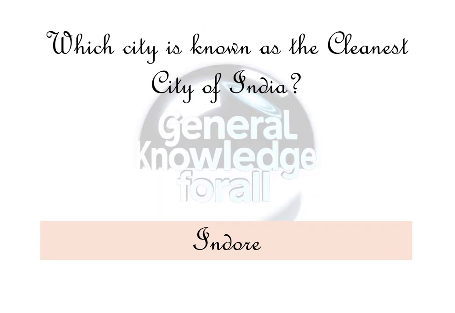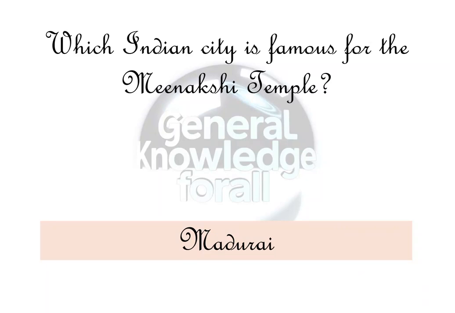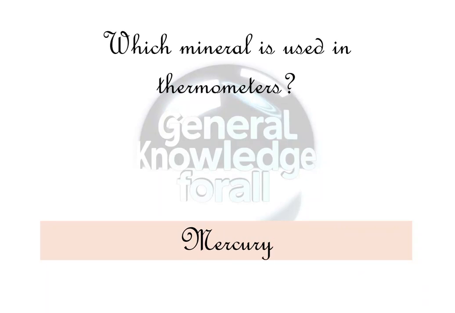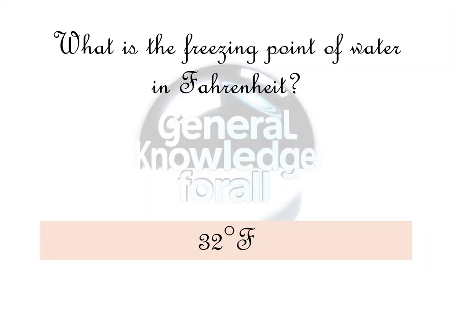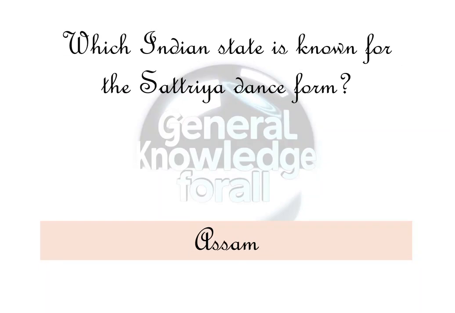Indore. Which Indian state is famous for its sandalwood products? Karnataka. Which Indian city is famous for the Meenakshi temple? Madurai. Which mineral is used in thermometers? Mercury. What is the freezing point of water in Fahrenheit? 32 Fahrenheit. Which city is known as the city of Nawabs? Lucknow. Which Indian state is known for the Satriya dance form? Assam.